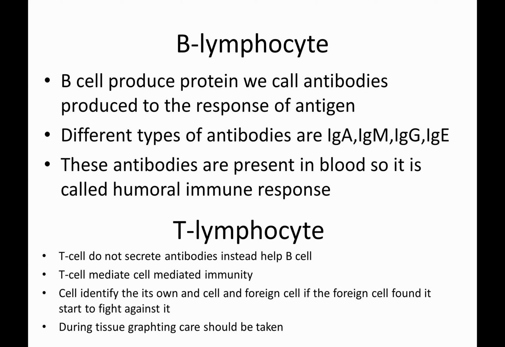We should be very careful, because in kidney, heart and liver transplantation, the organs get rejected by the body because of the T lymphocytes. At that time, these T lymphocytes are suppressed by taking tablets or injections, and by suppressing them, we can go for tissue grafting.